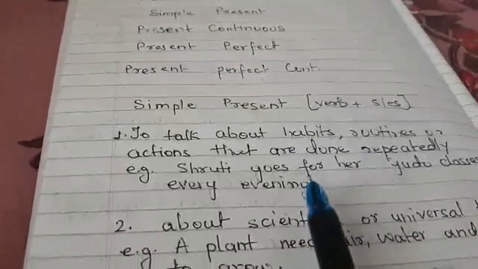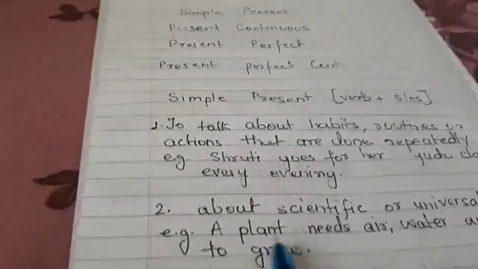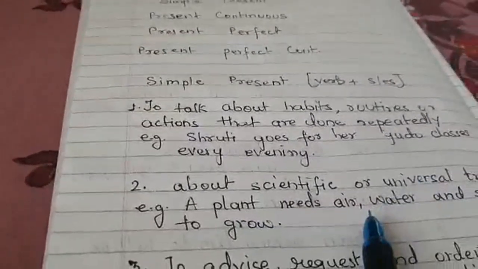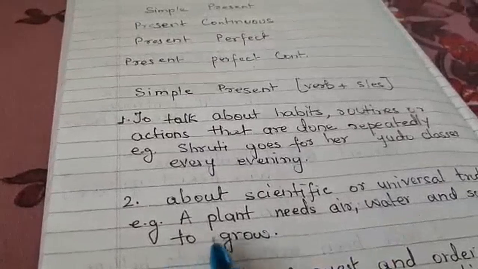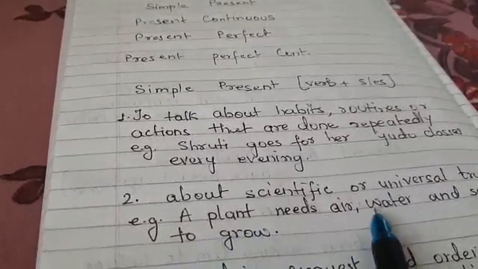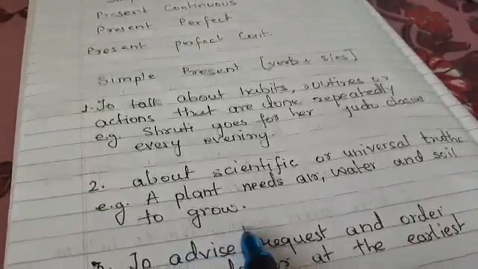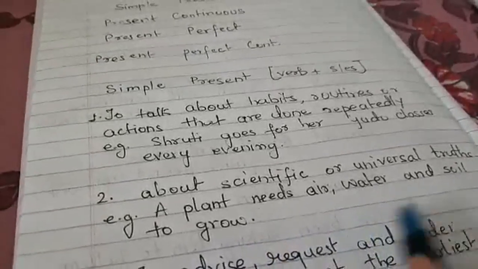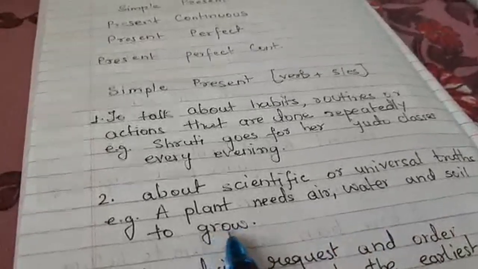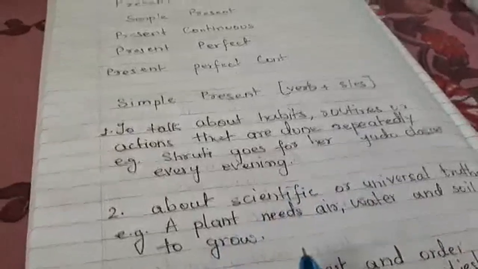Now, if we are talking about any universal truth, like a plant needs air, water and soil to grow, or the sun rises in the east, these are also written in simple present tense.